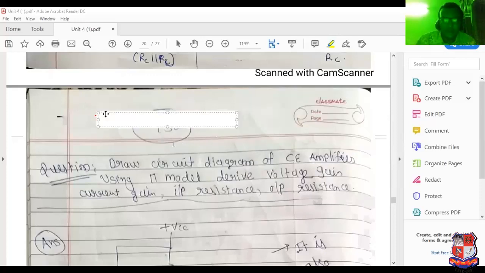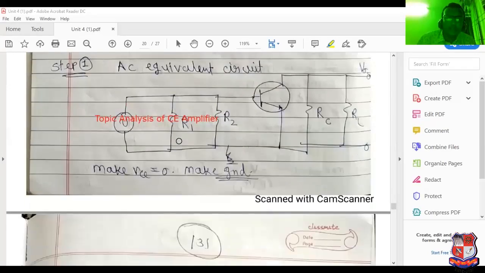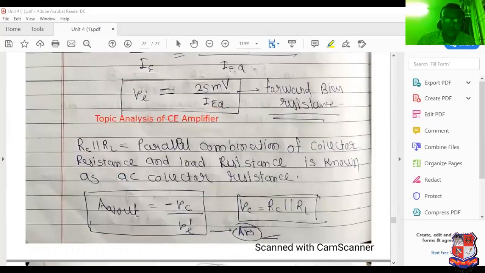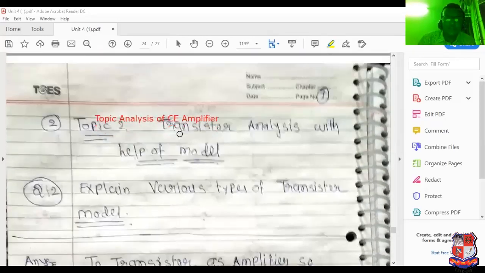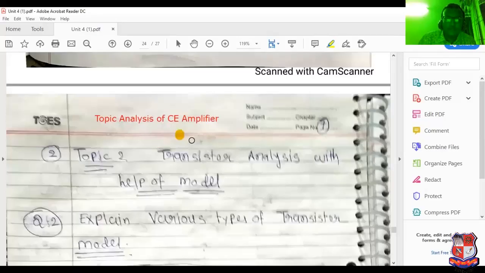Before starting this particular topic, first of all understand the meaning of a model. What is the meaning of a model? Understand that first, then we will switch over to the analysis of the common emitter amplifier.